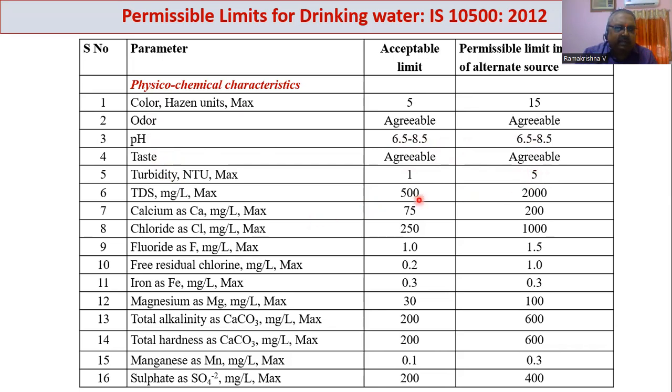Similarly, TDS, total dissolved solids, ideally should be less than 500 ppm or milligram per liter for drinking, and it can go up to 2000 milligram per liter in the absence. Similarly, total hardness is 200 milligram per liter as CaCO3 and 600 in the absence of any other source.